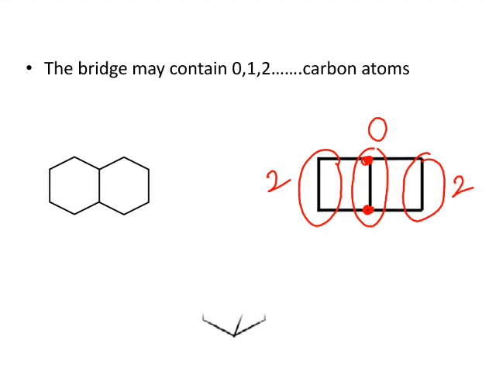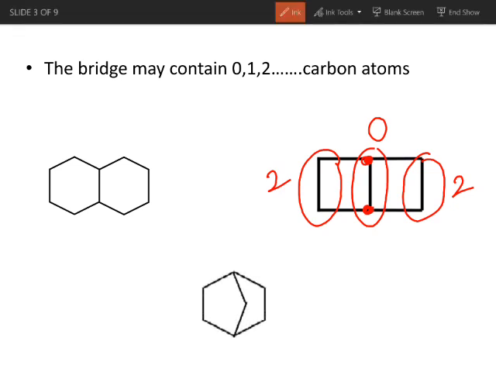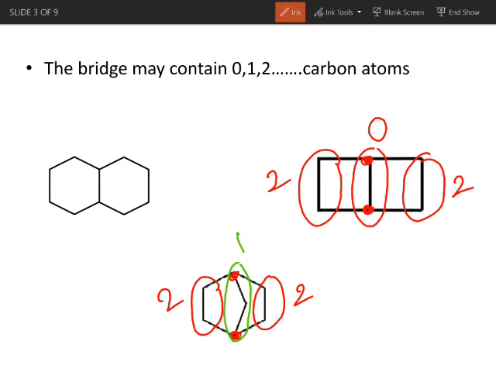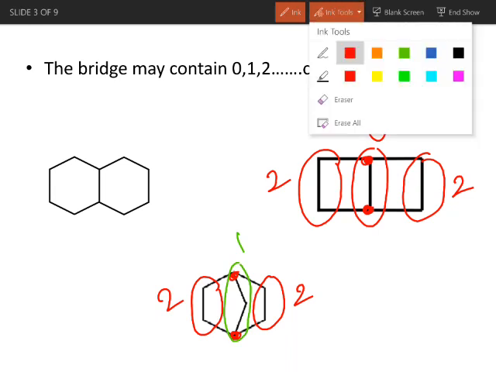Similarly, in this example, these two are bridgehead carbon atoms. On the right hand side of this bridgehead carbon atom, we are having a chain of 2 carbon atoms. Similarly, on the left hand side, we are having a chain of 2 carbon atoms, whereas at the center we are having a chain of 1 carbon atom. So, a bridge chain may contain any number of carbon atoms. It may be 0, 1, 2, 3, 4, 5, and so on. So, let's see how to name